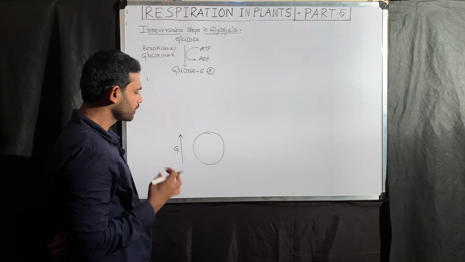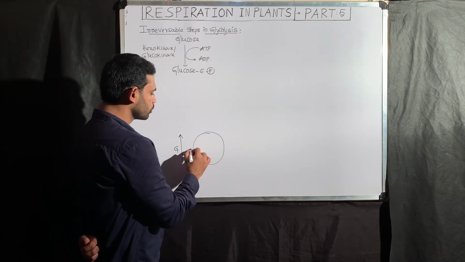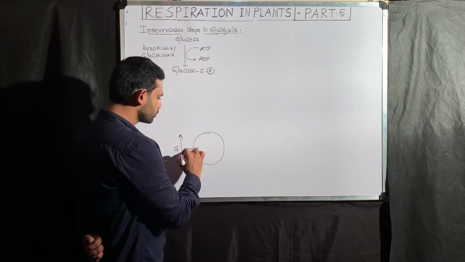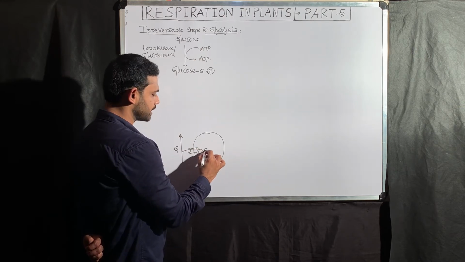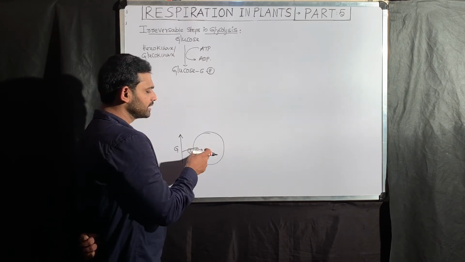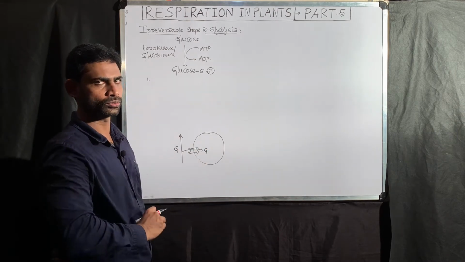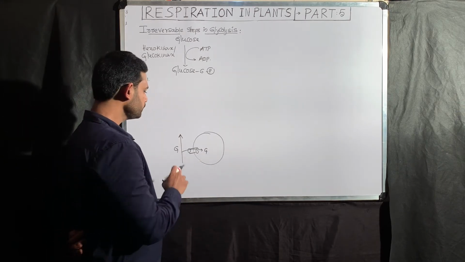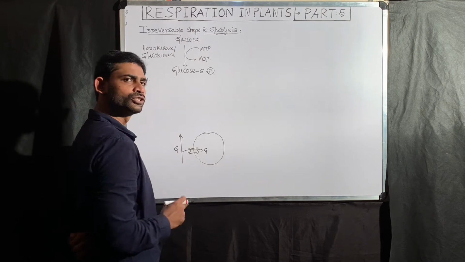Through the glucose transporters, this excess glucose enters into the cytoplasm. Initially there is high glucose in the blood and low glucose in the cytoplasm. As a result, by facilitated diffusion, glucose constantly enters into the cytoplasm.